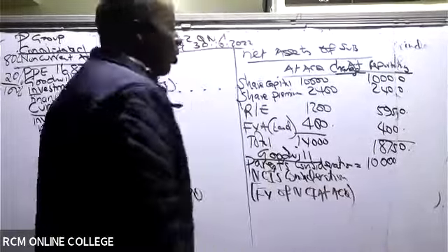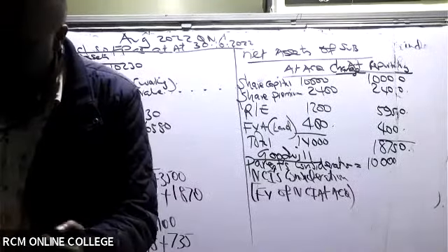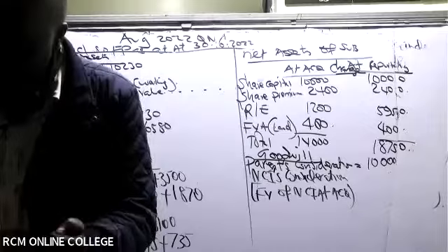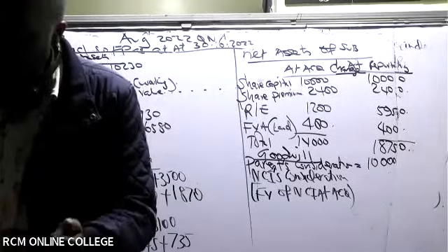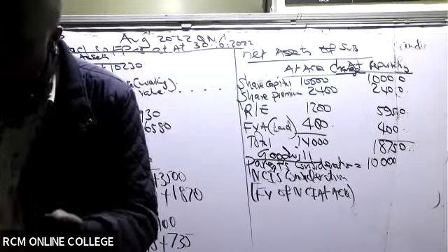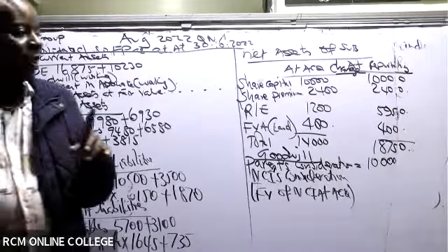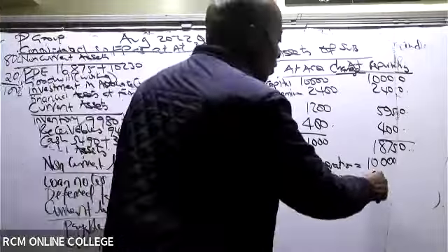It is given there, still on note number 1. They gave us the fair value of NCI on acquisition: 6,500.